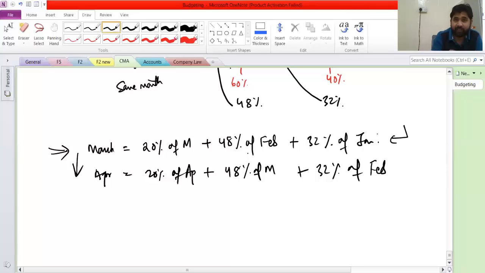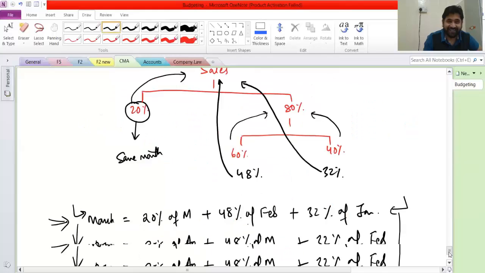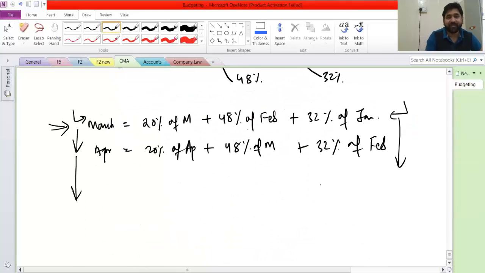Keep your pen, think about it. If you are 100% satisfied, then just drag. You will get it for all the months, right? You don't have to think too many times. Whatever thinking you have to do, do it on the first line and then simply drag. Okay? So no equations. Fine. So this is what it is.